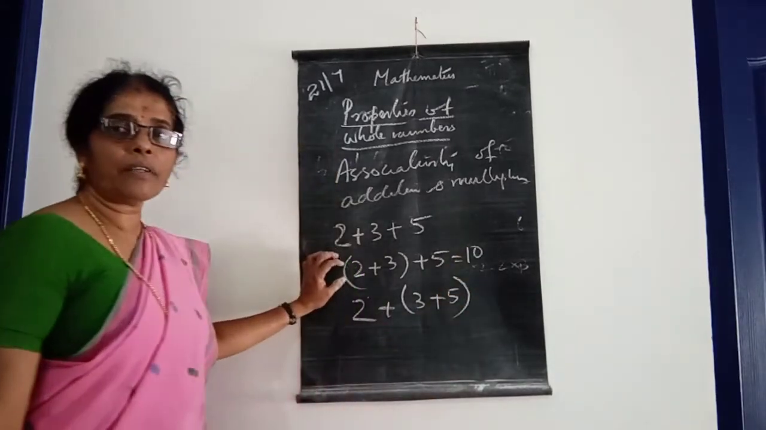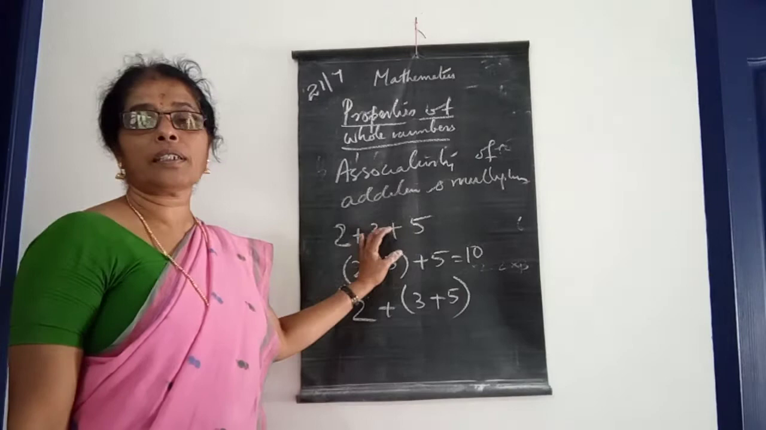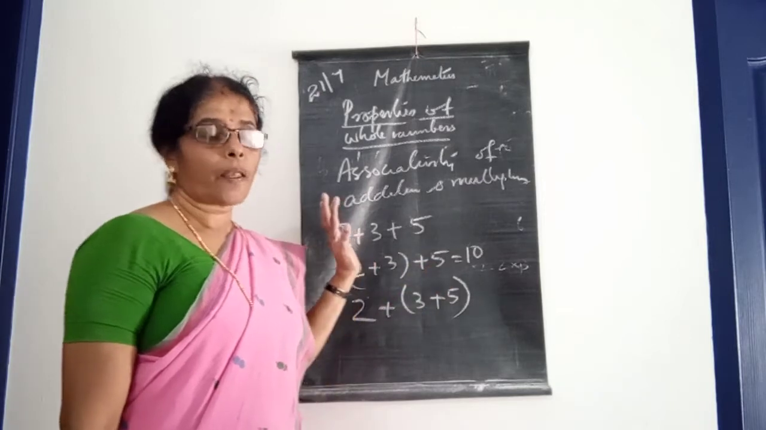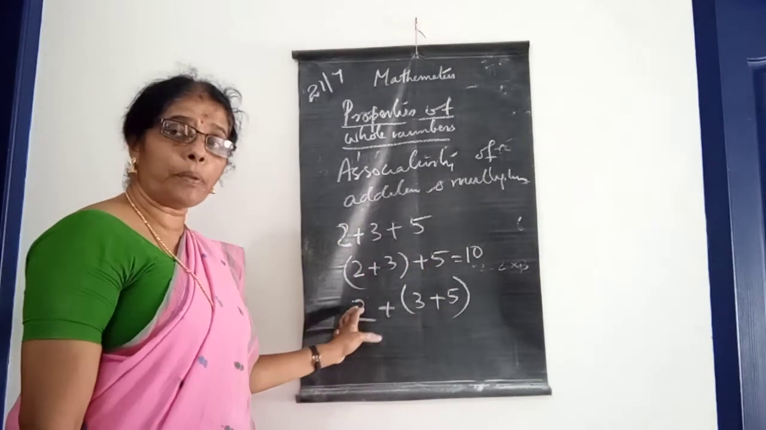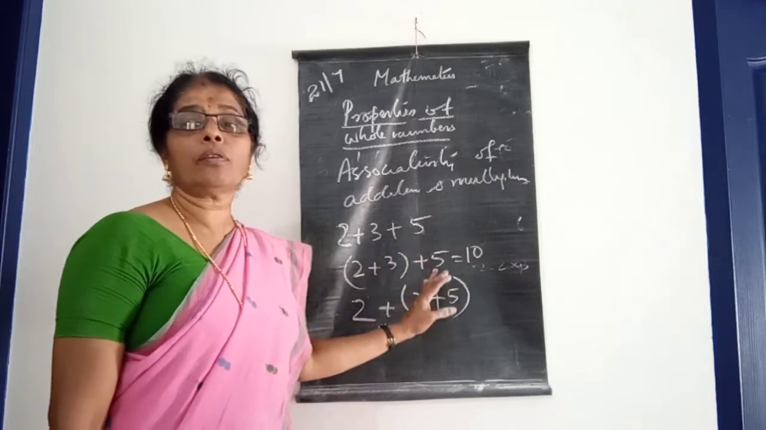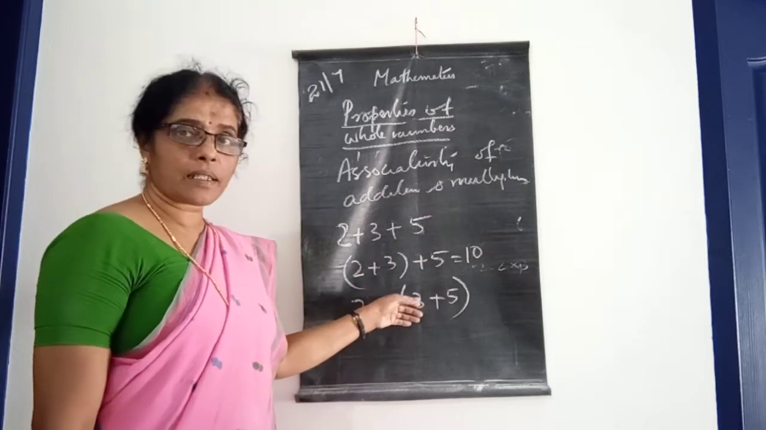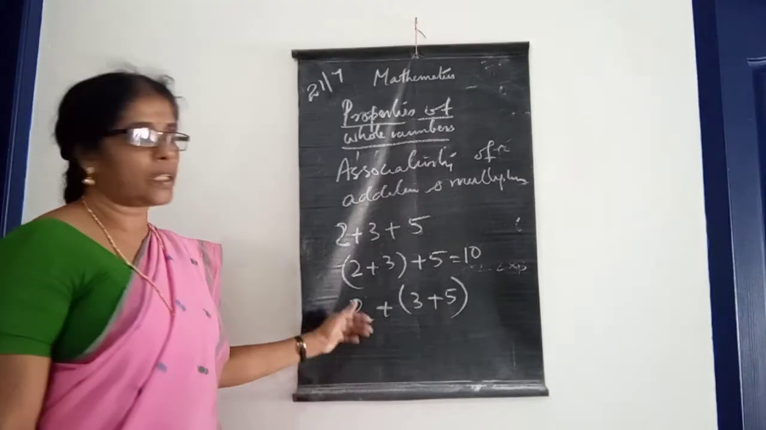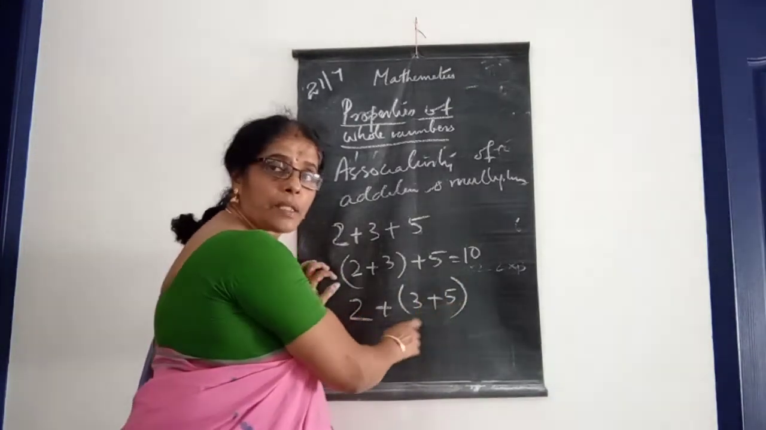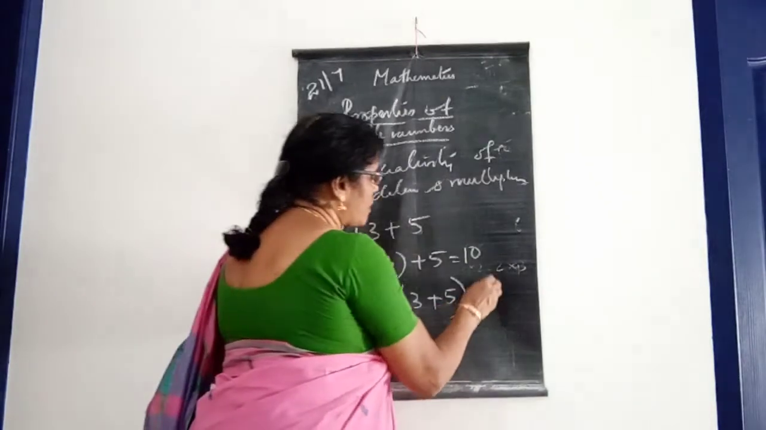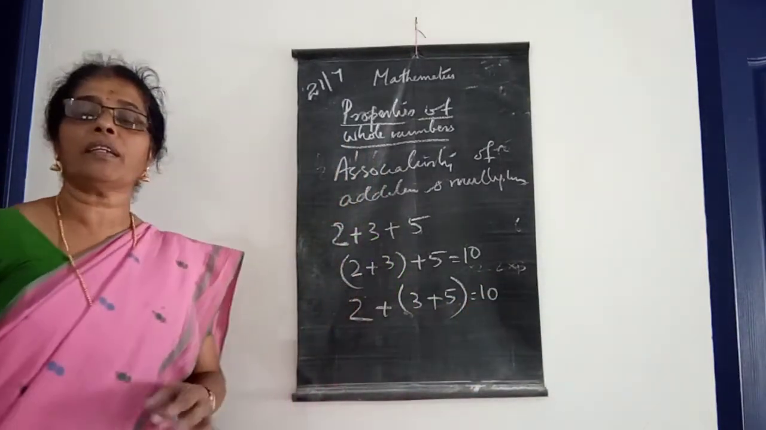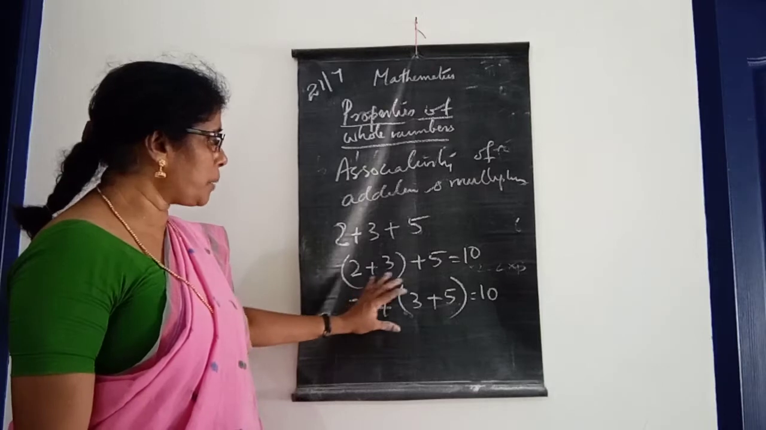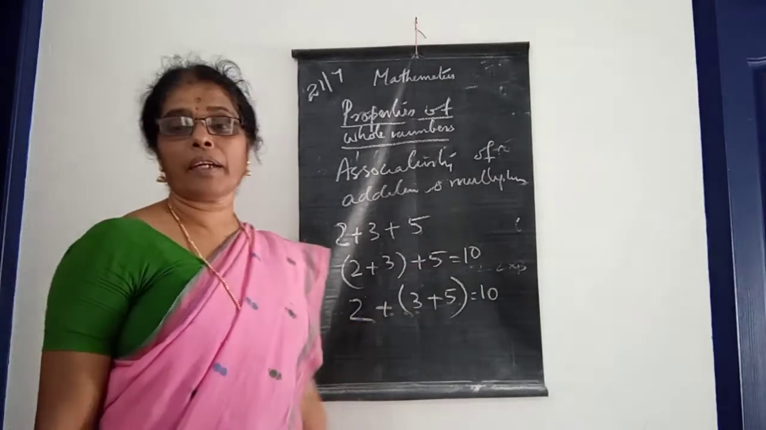In that case, we put the first 2 digits in the bracket, find that sum, and add it with 5. Or otherwise, the second way: 2 plus (3 plus 5). We find the sum of the bracket, 3 plus 5, that is 8. That 8 we add with 2, 8 plus 2, that is also 10. Which one is the easiest way that we can follow? Either way, the answer is 10.